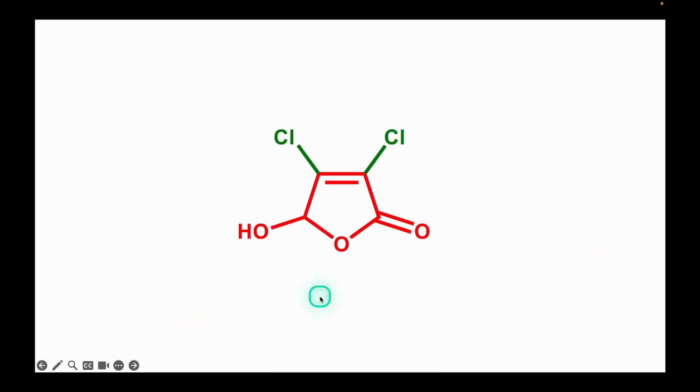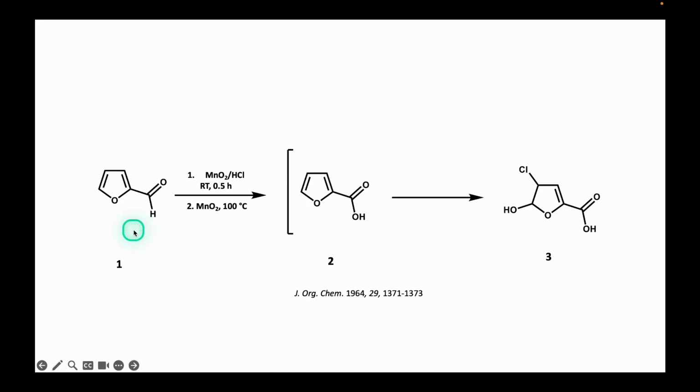Preparation of mucochloric acid. The oxidation of 2-furfural with manganese dioxide in the presence of concentrated hydrochloric acid generates a series of intermediate compounds, beginning with the oxidation of the aldehyde group to form furoic acid, compound number 2. Manganese dioxide also oxidizes the hydrochloric acid, resulting in the formation of hypochlorous acid, which is added to the furan ring of 2 to give rise to intermediate 3.